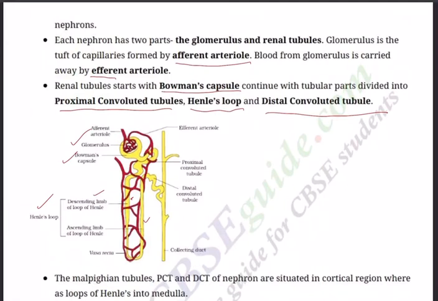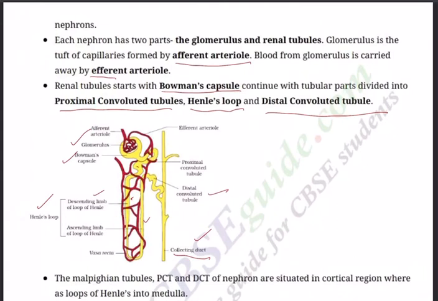A scientist by the name of Henle discovered this loop, hence it's called Henle's loop. And you have the PCT, proximal convoluted tubule, this one, and then you have the DCT, distal convoluted tubule, and then the distal convoluted tubules will join into a collecting duct, as I said.